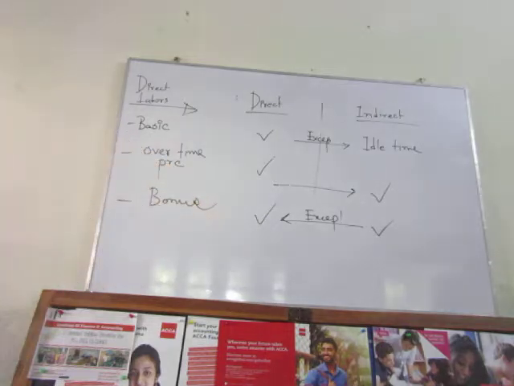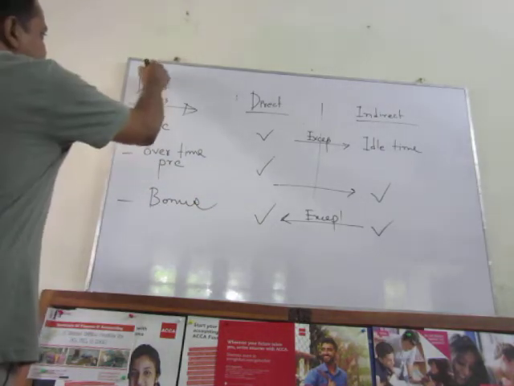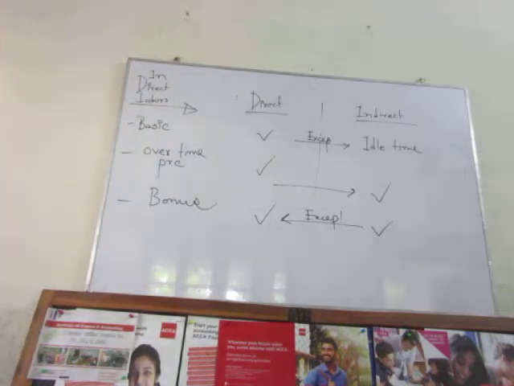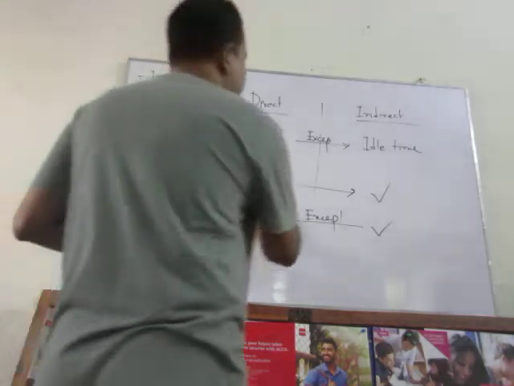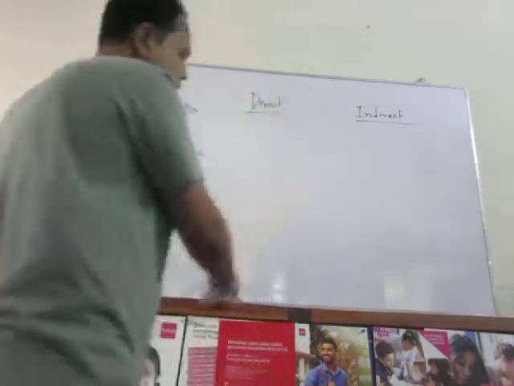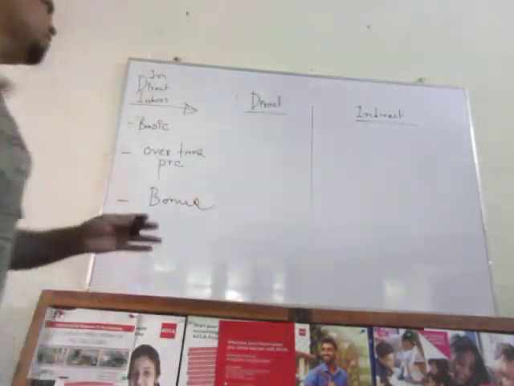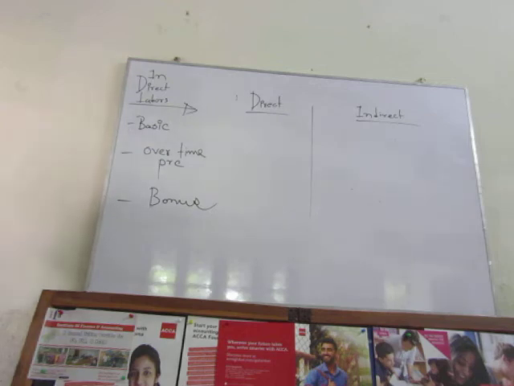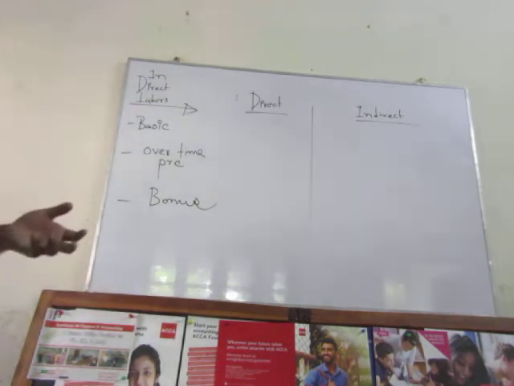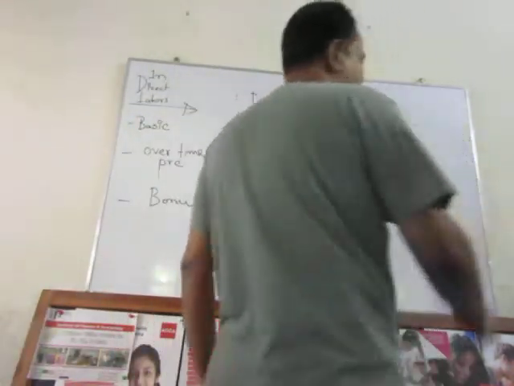Clear? Okay, now think about the indirect labor forces. For indirect labor forces, any kinds of payment, basic, overtime premium, bonus, allowance, shift allowance, etc., are always an indirect portion of cost.